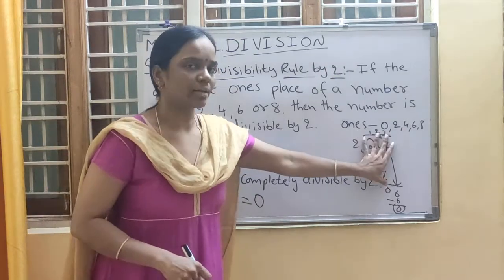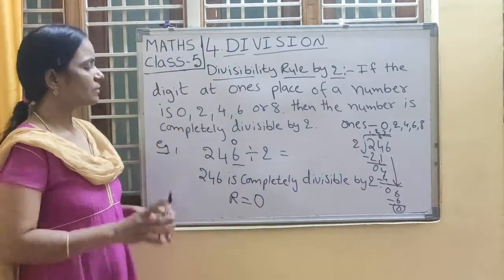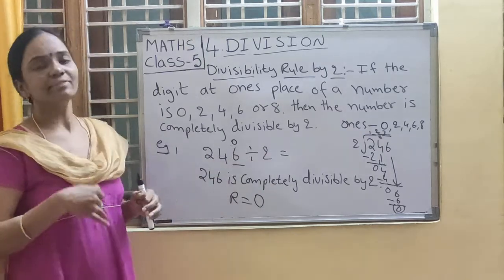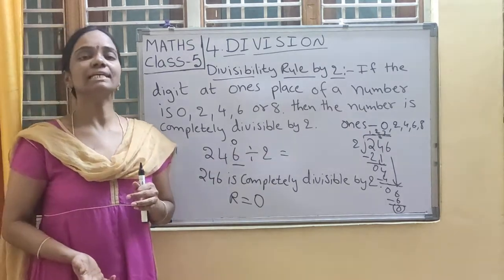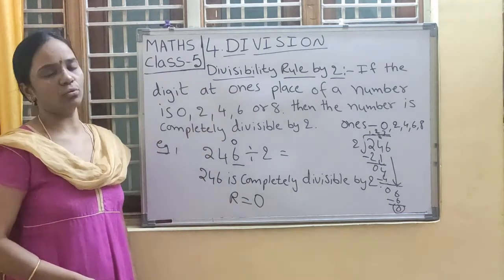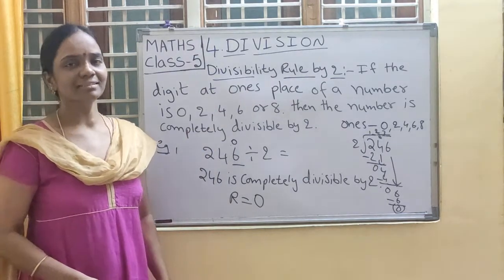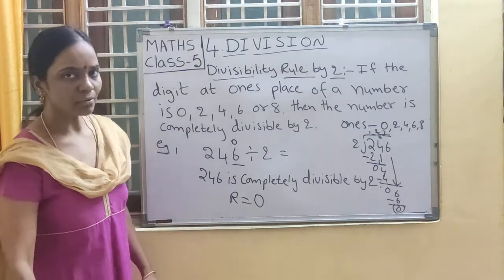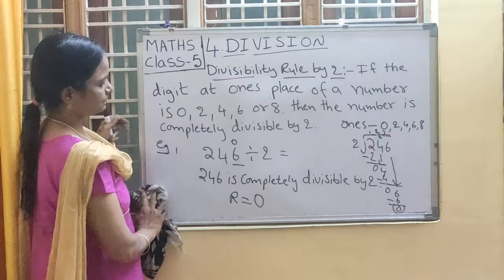Without taking actual division, directly by seeing a number, we can say whether it is completely divisible or not, and the remainder also we can write using that rule. Have you understood, children? Note it down. We will take another example.